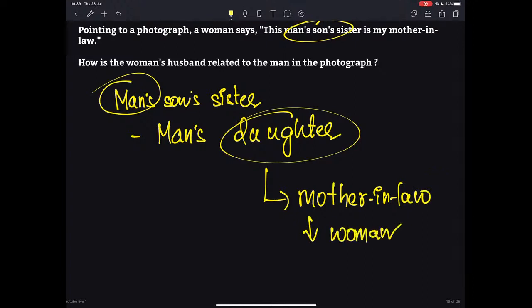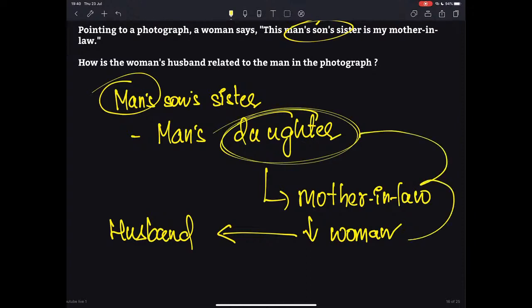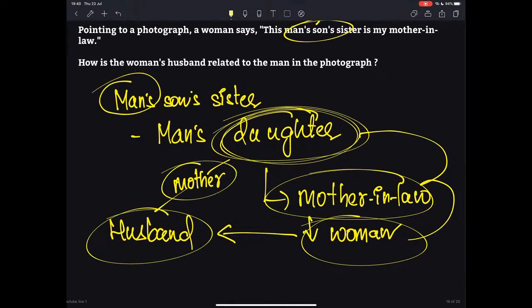And this woman has a husband. If this daughter is mother-in-law to the woman, she is nothing but mother to the husband. The woman and the daughter, their relationship is mother-in-law, whereas her husband and this daughter, the relationship is that of mother.